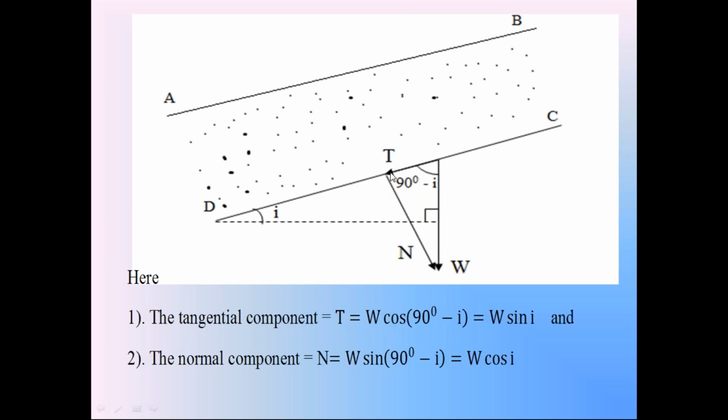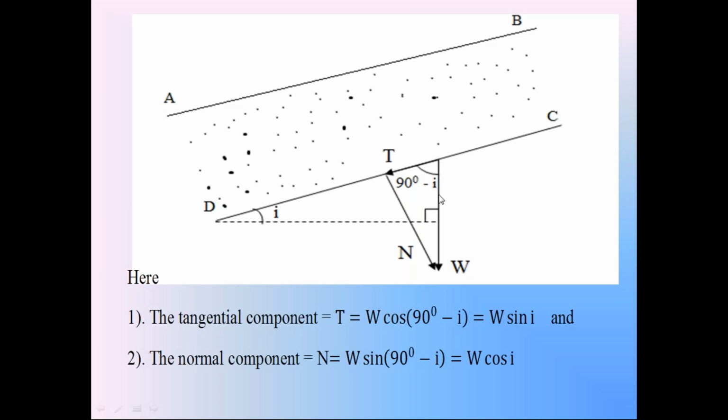This is the direction of the tangential component. Take this W to the surface CD. You will get the direction of the tangential component in the downward direction. Similarly, resolve this weight W perpendicular to surface CD; that comes in the downward direction, and it is called the normal component. Since W makes the angle 90 minus I with this surface CD, the tangential component T is equal to W cos (90 minus I).